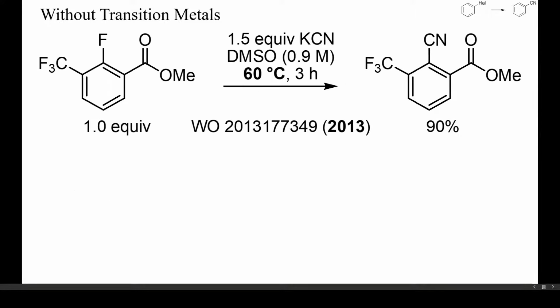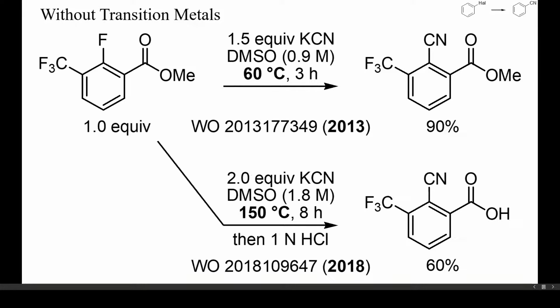Also, halogenated benzoates can be suitable starting materials for aromatic nucleophilic substitutions, as shown here. A complete displacement of fluoride occurred in only 3 hours at 60 degrees Celsius, without any nucleophilic demethylation of the ester. At 150 degrees Celsius, and with a larger excess of potassium cyanide, however, also the ester was saponified.